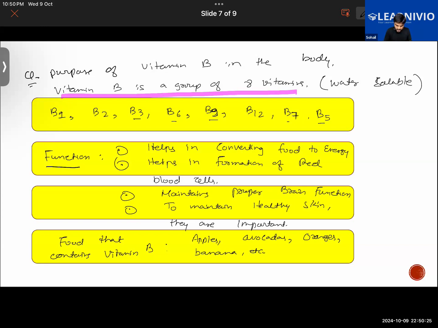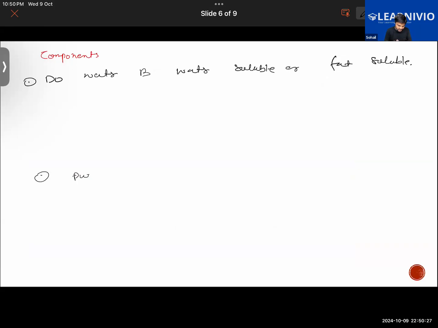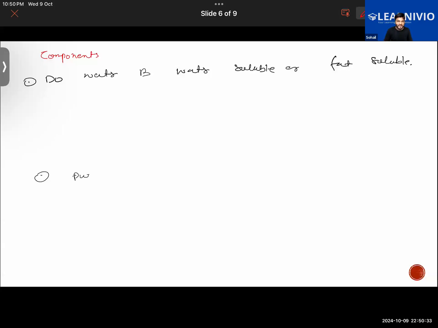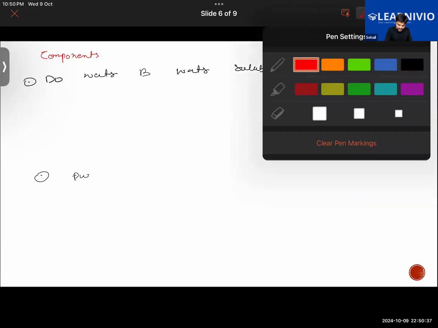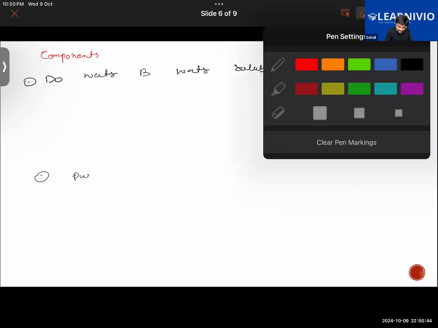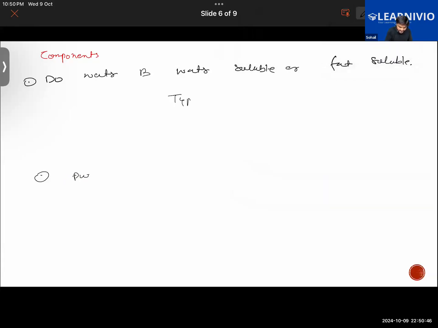Done? Good. Further answering your first question, is it soluble in water, or is it soluble in fat? So it is soluble in water. Now, let me elaborate on this topic. There are two types of vitamins. One that is soluble in fat, another one that is not soluble in fat. Talking about types of vitamins,